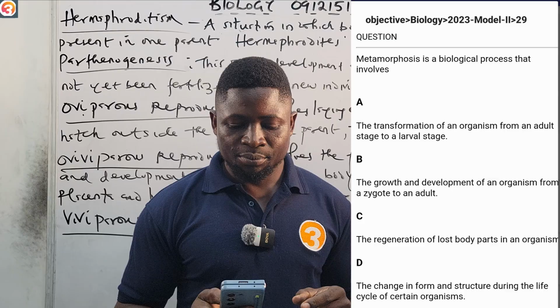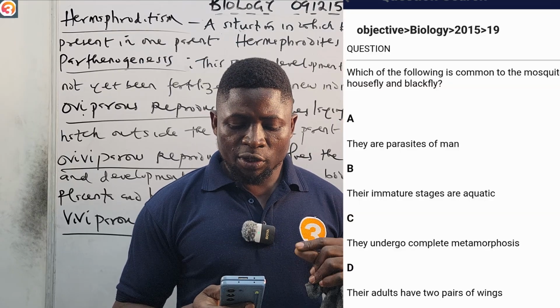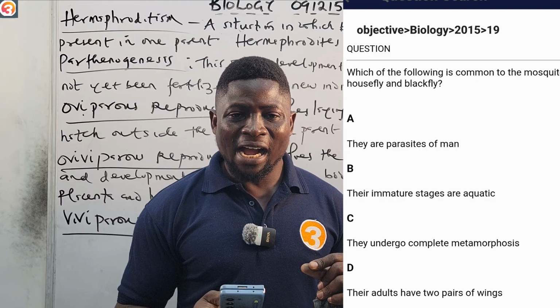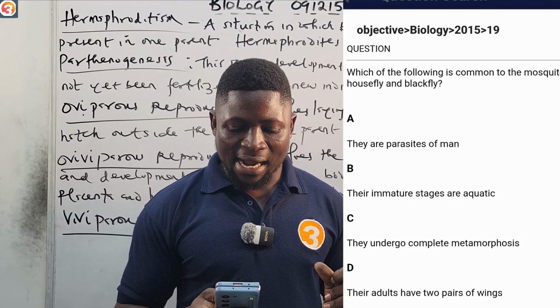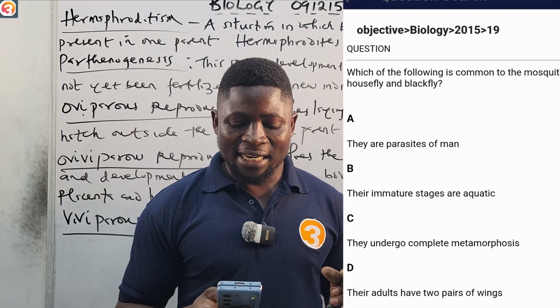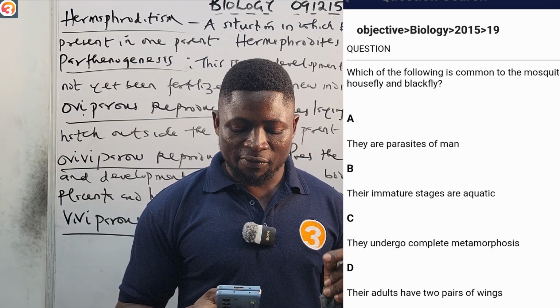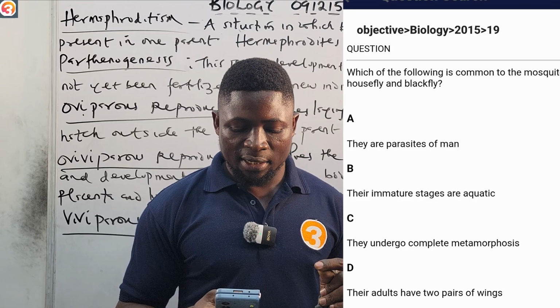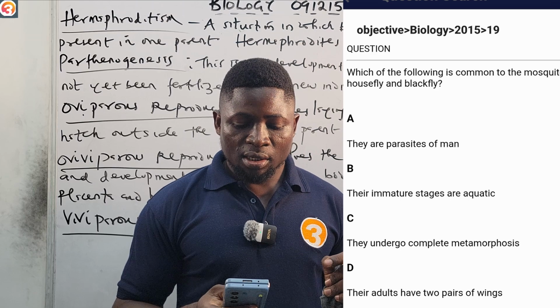Be very careful. Now 2015 number 19 says, which of the following is common to the mosquito, housefly, and black fly? A, they are parasites of man. B, their immature stages are aquatic. C, they undergo complete metamorphosis. D, their adults have 2 pairs of wings. Please tell me the correct answer in the comment section.